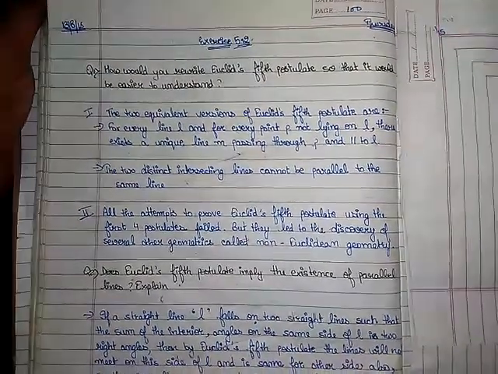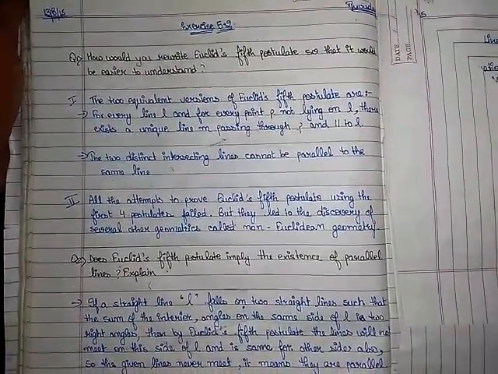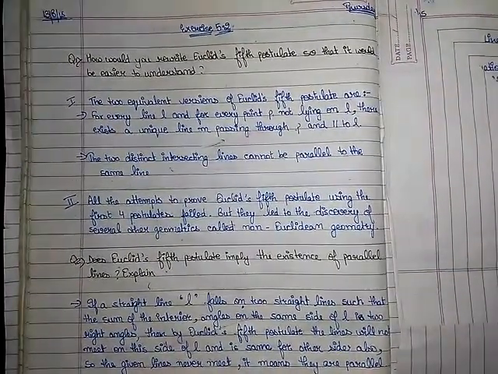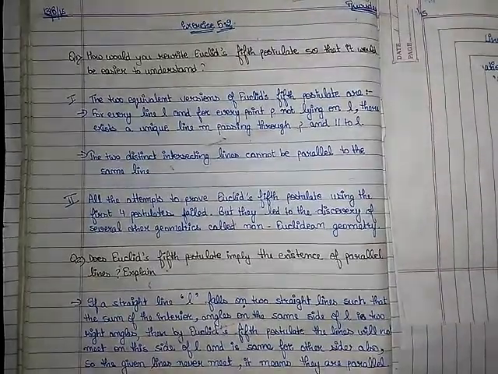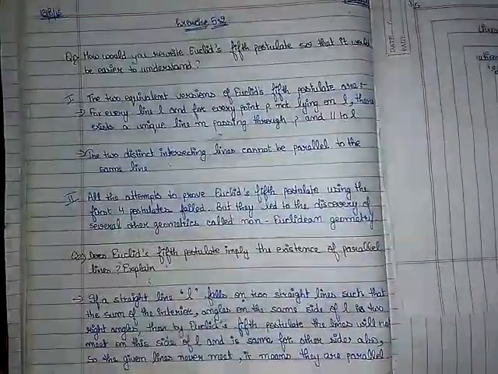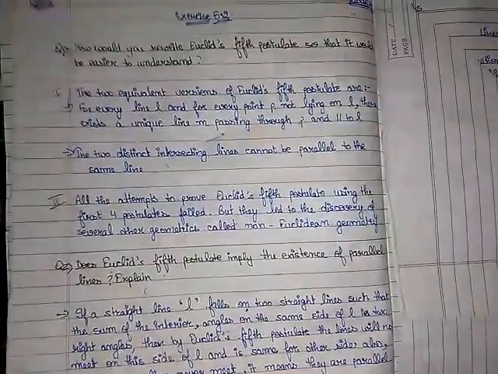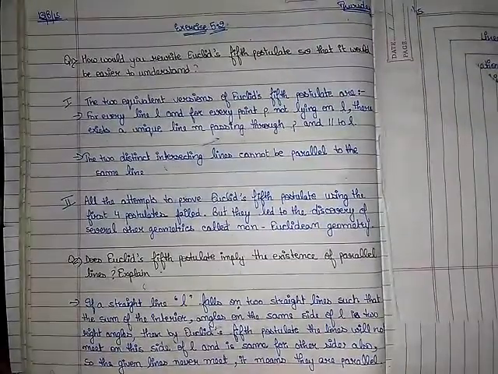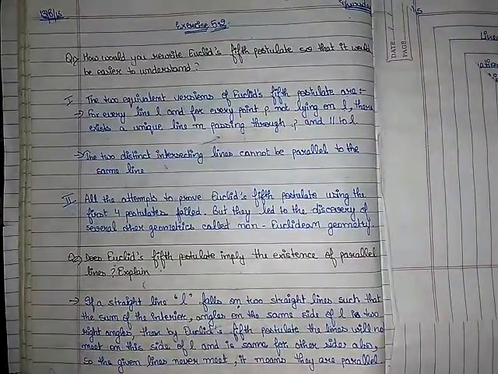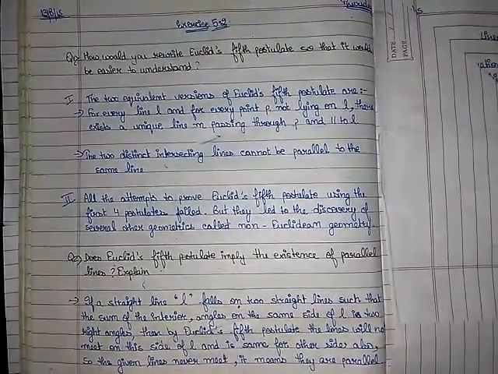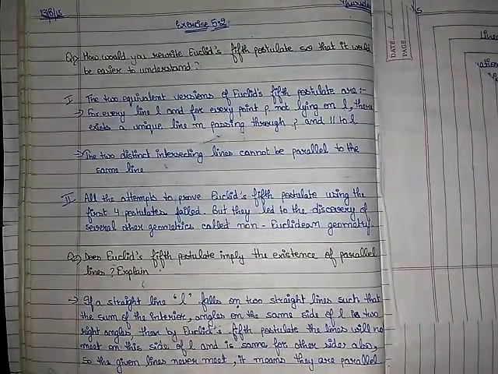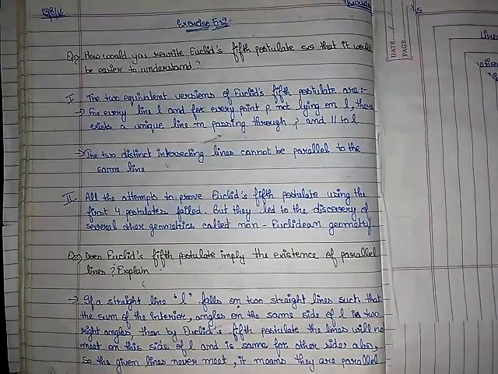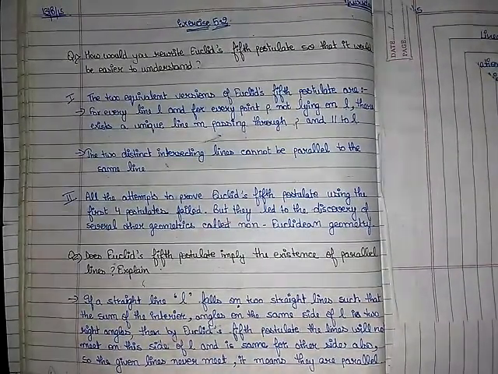Then come to the second one. Does Euclid's fifth postulate imply the existence of parallel lines? Explain. Yes, definitely. In the fifth postulate, we were talking about the angles on the same side of the transversal. If those two angles make a sum of 180 degrees, or you can say two right angles, then what will happen? Those lines will become parallel lines, so they will never intersect.